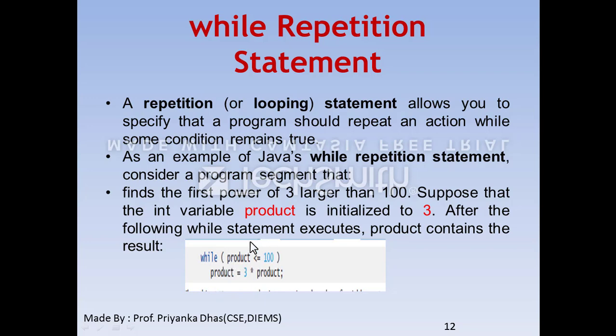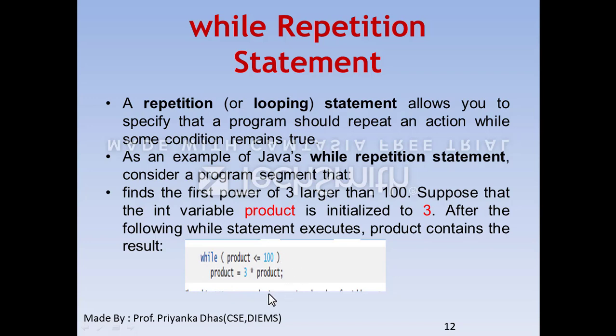In parentheses I am providing a condition. The condition is: product is less than or equal to 100. Then what you are going to do is calculate product, that is product = product * 3, so that we will get the first power of 3 larger than 100. Once the product has gone to a value greater than 100, then we print it. This is how we can use the while statement.